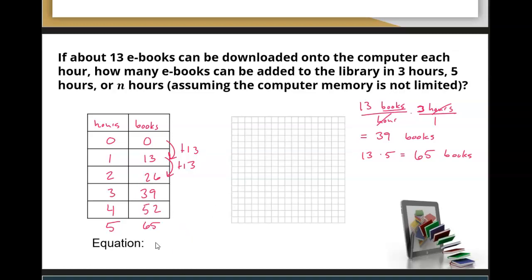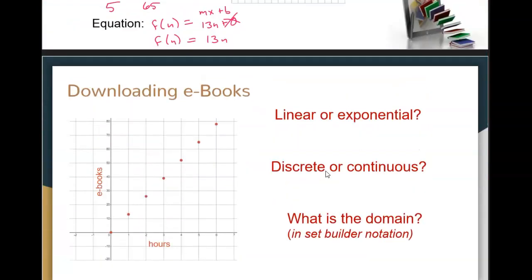So what is our equation here? Remember, we're looking for the common difference, which is 13, and then our value at 0, which is 0. So our equation is going to be mx plus b, where m is our common difference. Oh, but we want n, because that's the variable we used. And then b is our value at 0. 13n plus 0. Remember, plus 0 doesn't add anything, so we could just do 13n. That could be our equation. Once again, I'm not going to graph this by hand. We can just look at it in Desmos.